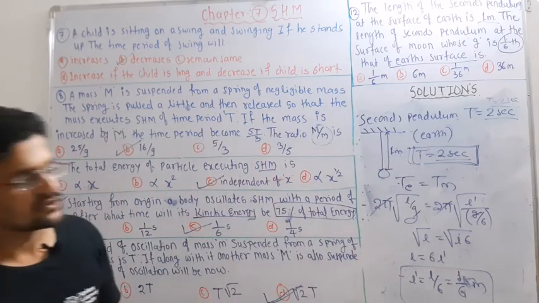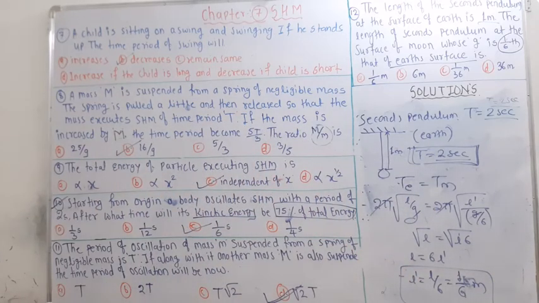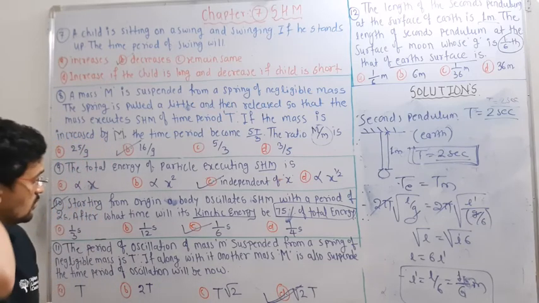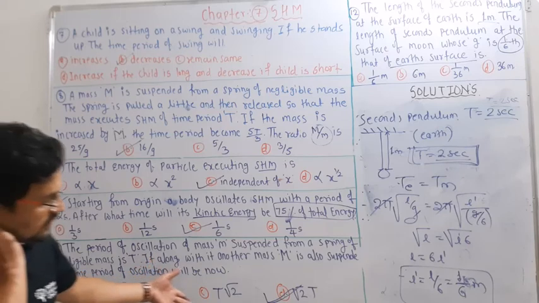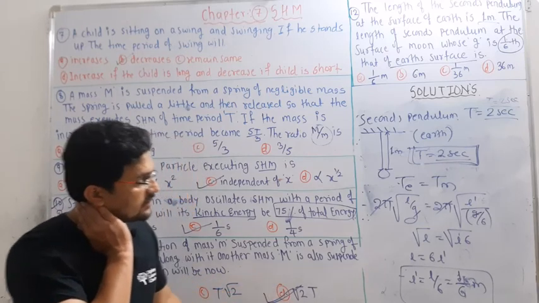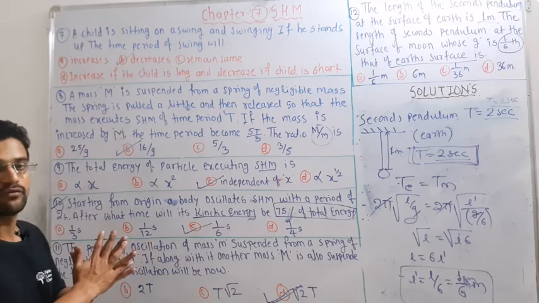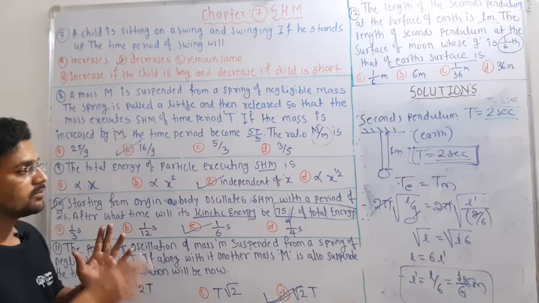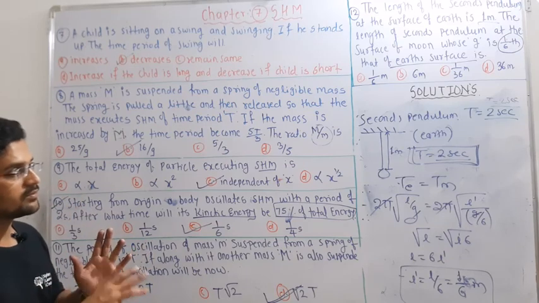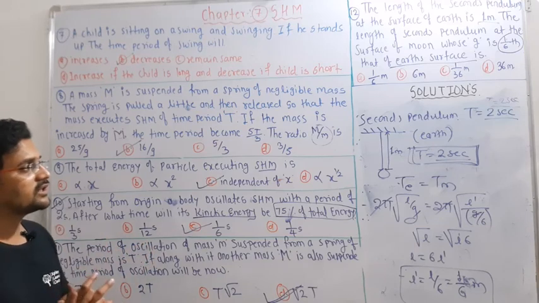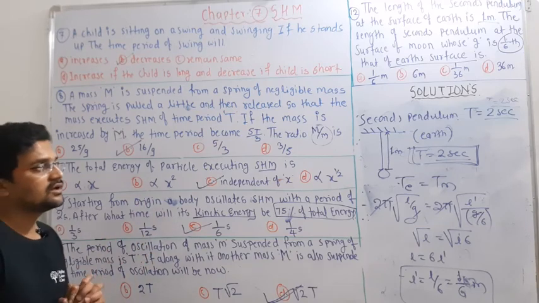So this is some MCQ belonging to your topic, that is oscillation or simple harmonic motion. So try this one yourself and obtain this answer. Next, we will try to solve the numericals or theory for the next topic. Till then, revise it, rewind the video, see it once again. Remember all the time period formulas, maybe for the spring or for the pendulum, and kinetic energy, potential energy, all formulas. Then only you will be able to solve the questions. So see you in the next chapter.